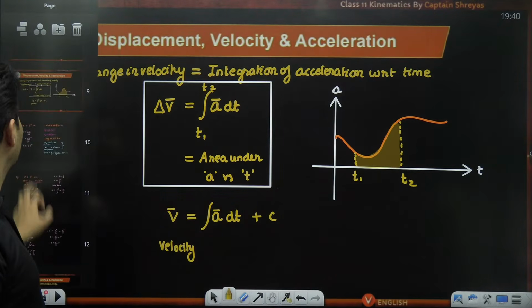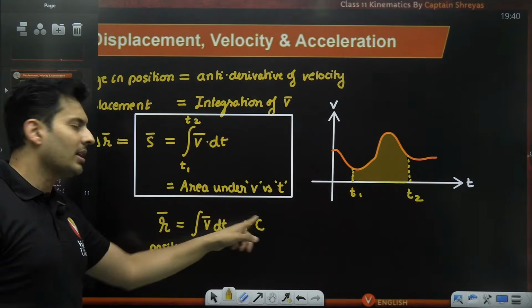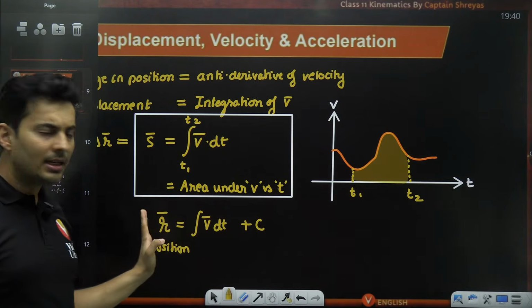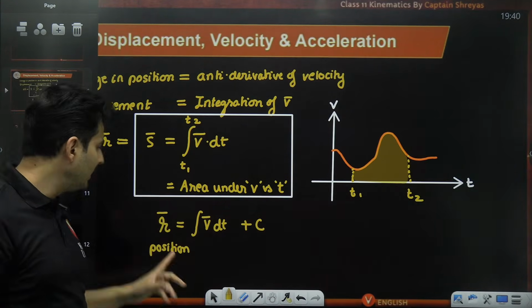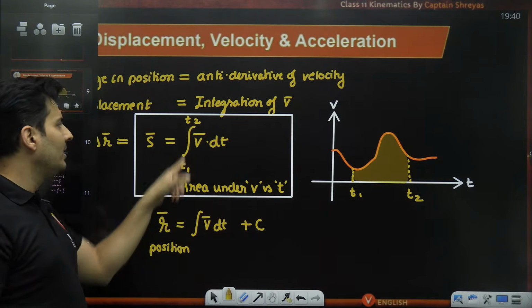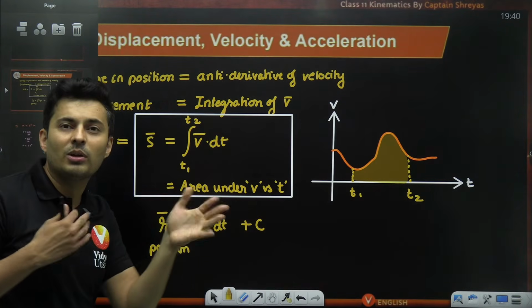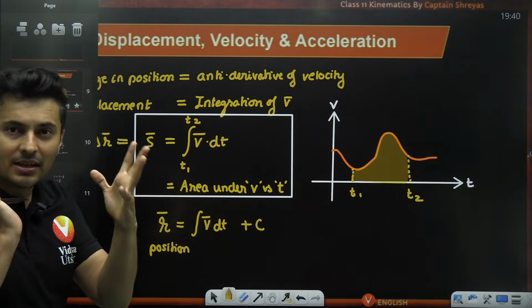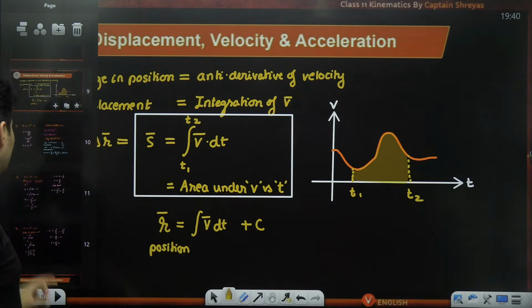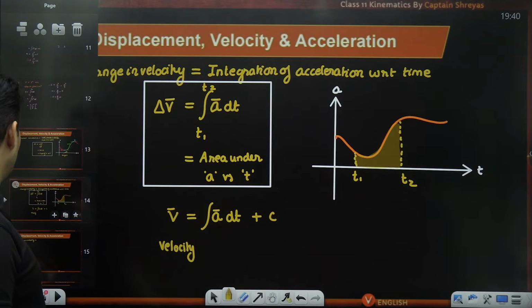Just like in this particular part, integrating normally without any limits, with an unknown constant, gives me position, but with limits, from here to here, it gives a difference, a change. So it will be change in position. So definite always gives me the change. That's how it works.